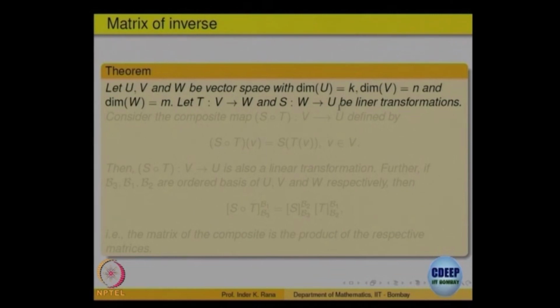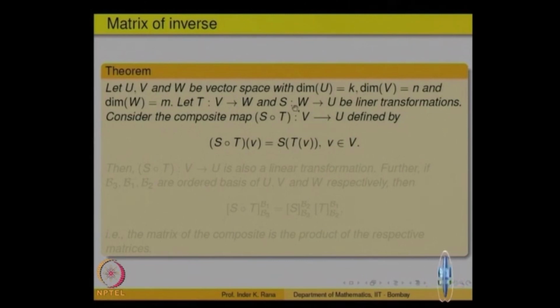So, let us define what is called the composition, S composite T from V to U. So, T first applies to v, so that what you will get T of v, that will be an element in W. Compute the image of that under S. So, that is S of T of v, and that is an element in U. So, this is called the composite of the linear transformations.